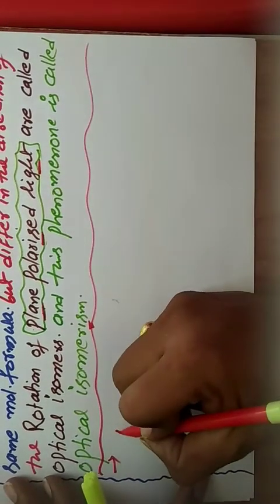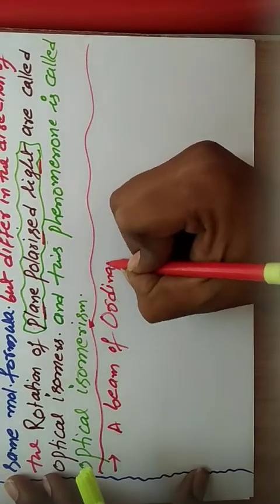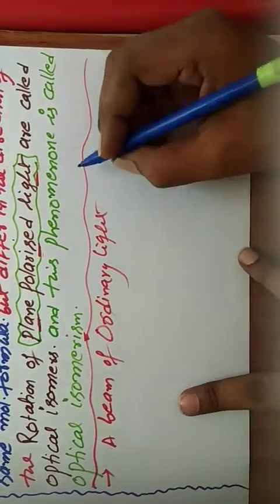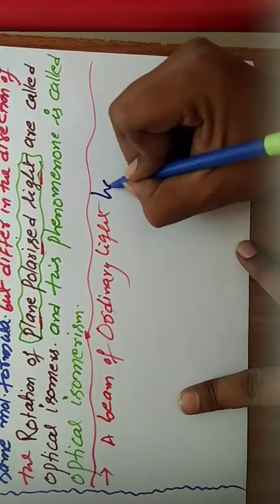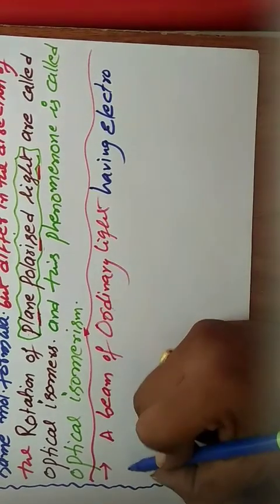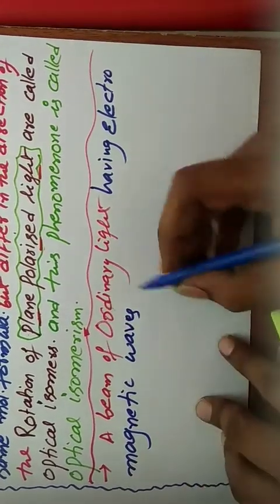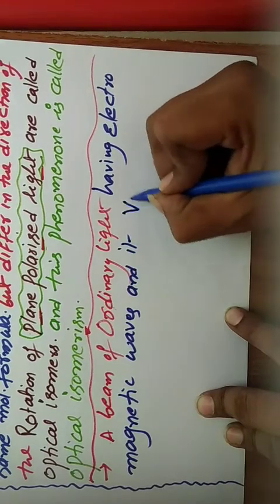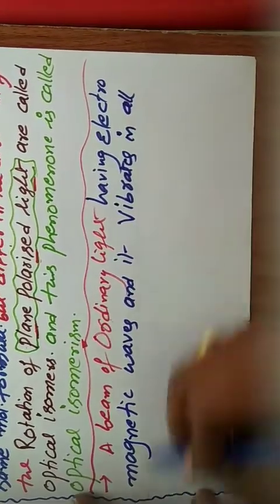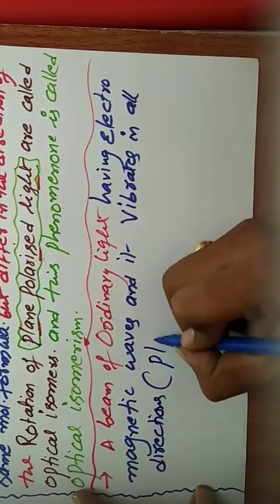A beam of ordinary light has electromagnetic waves and it vibrates in all directions. Direction is nothing but all planes.